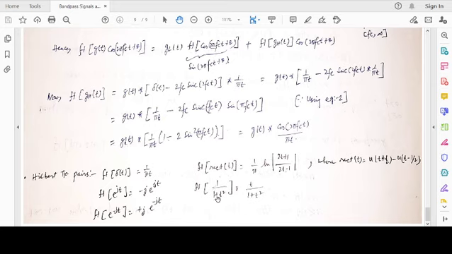Hilbert transform of 1 by 1 plus t square. This I leave you as an exercise to compute back at home. It is t by 1 plus t square, just scaled by a factor of t. Okay. This is also very easy to do. You decompose 1 by 1 plus t square as a partial fraction, so t square plus 1 is t plus j, t minus j, then 1 plus j, 1 minus j, and then you can utilize the properties of Hilbert transform and linearity to arrive at this result.